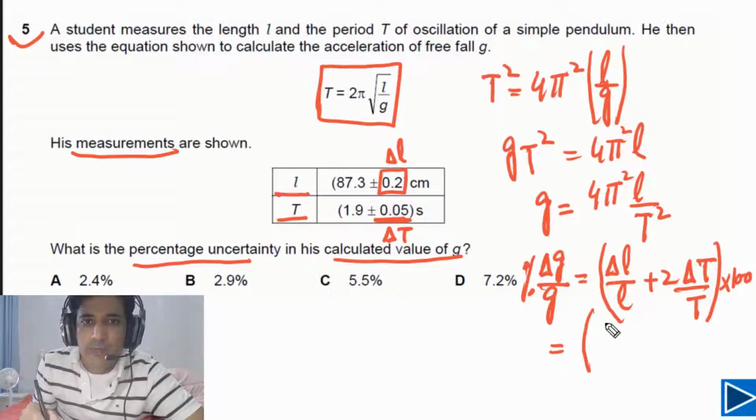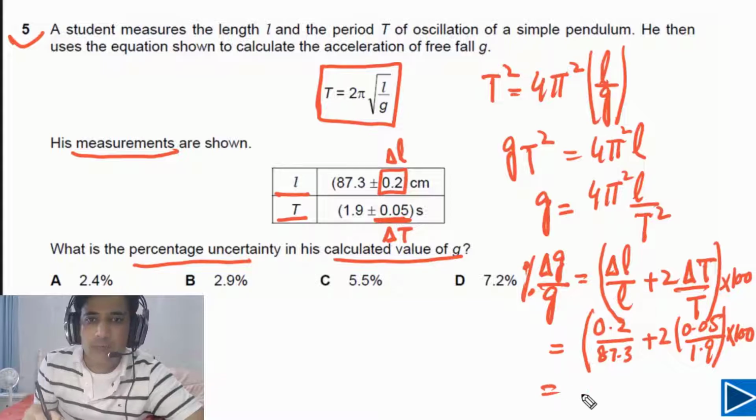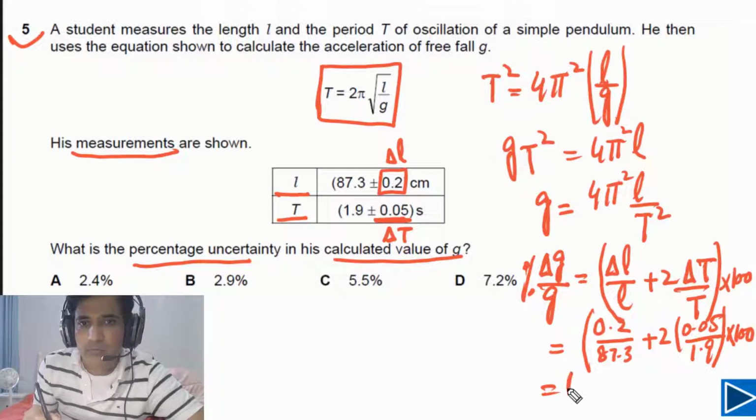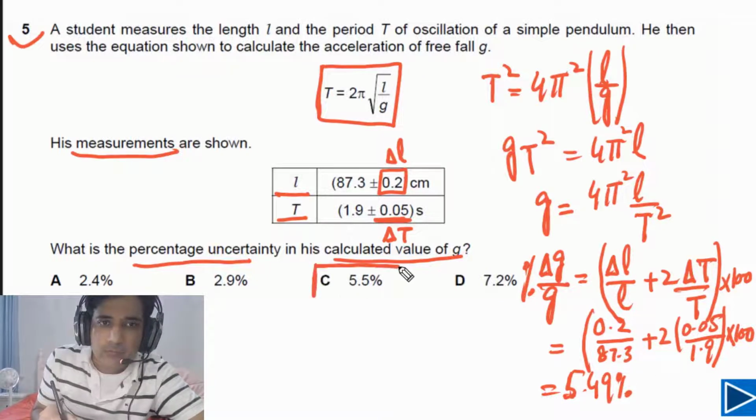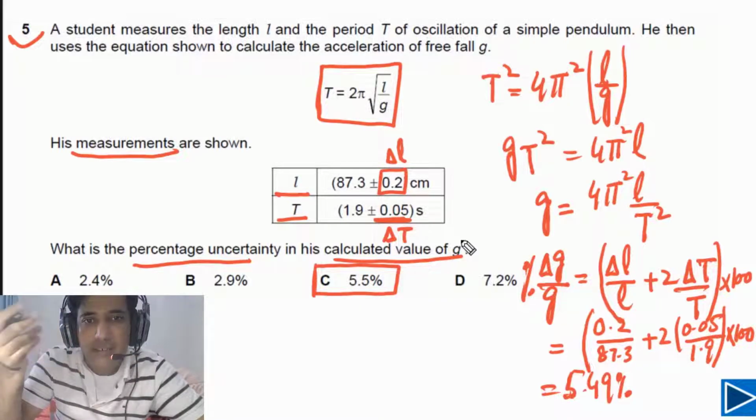Now if we plug in values, we have 0.2 divided by 87.3 plus 2 times 0.05 divided by 1.9, and we have to multiply this one by 100. If we do this calculation, our final answer will be 5.49%. So it simply means that 5.49 is equal to 5.5. When quantities are multiplied or divided, percentage uncertainties are added. So this is the main concept you need to understand from this question.